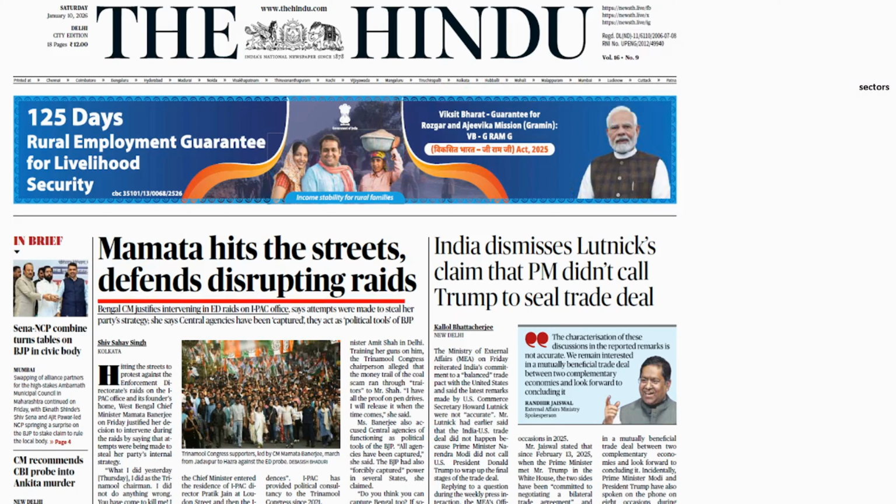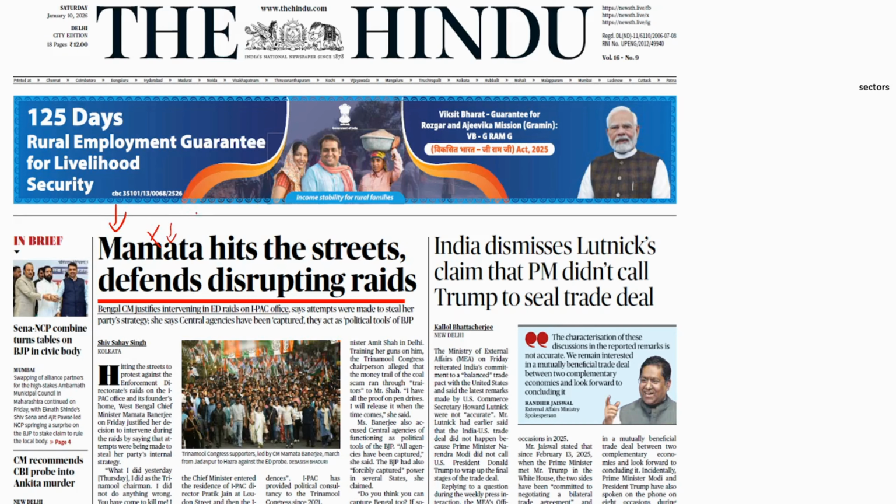The next article is a political one, but I will help you decode it. This is the basic summary of the news. You don't have to read this news. Many news articles are not important based on the content in them. You don't have to read the article, but the issue behind it becomes important. So this is an article here, and then there is an editorial on this topic. We will discuss the mains aspect in that editorial, and here I am discussing the prelims aspect.